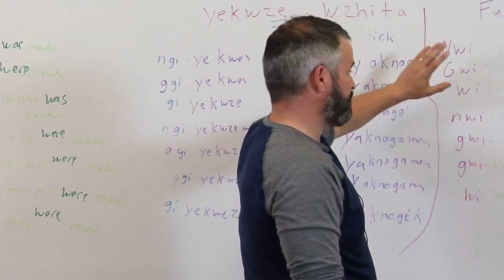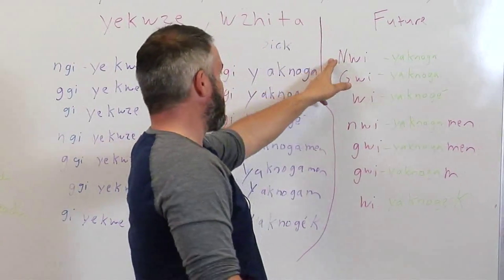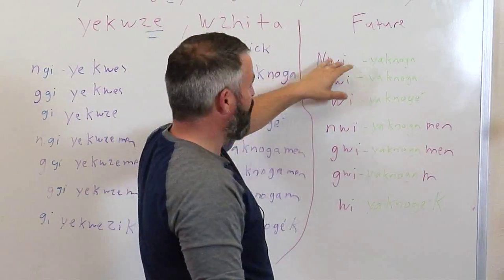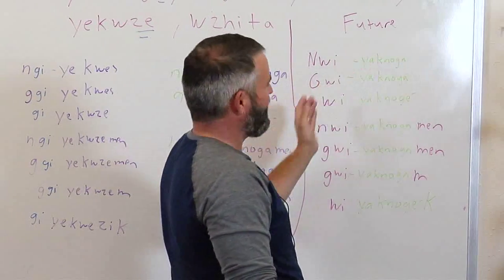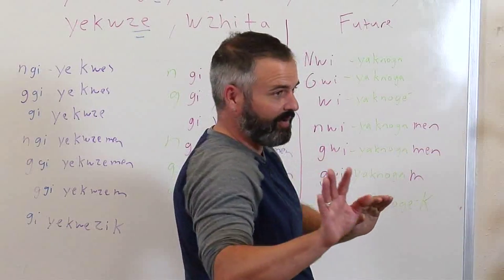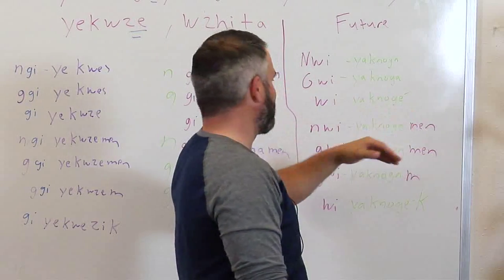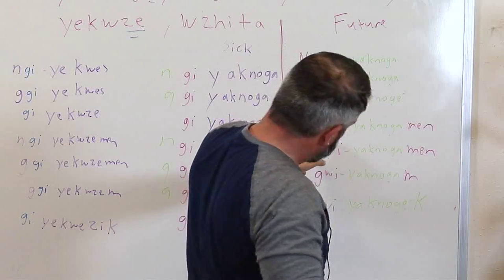And then in the future, again, you don't have the combination things or the merging together. You just got nui, I will be sick. You don't really probably want to be this way, but nui yaknoga, I will be sick. Gawi yaknoga, you will be sick. You're not telling somebody they're going to get sick. You're saying you will be, like in a statement. We yaknoge, he or she will be sick.